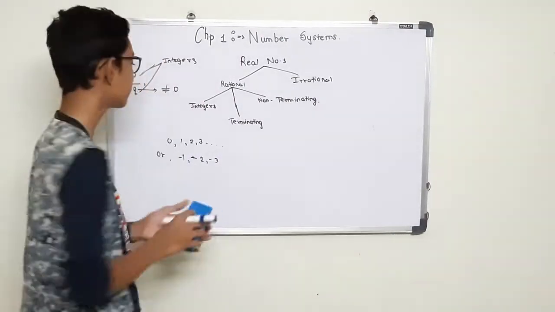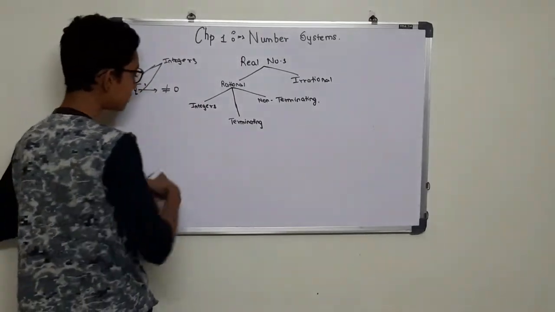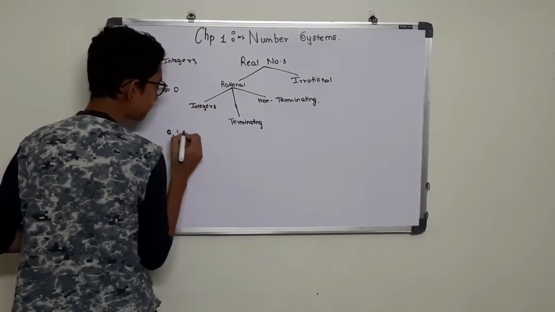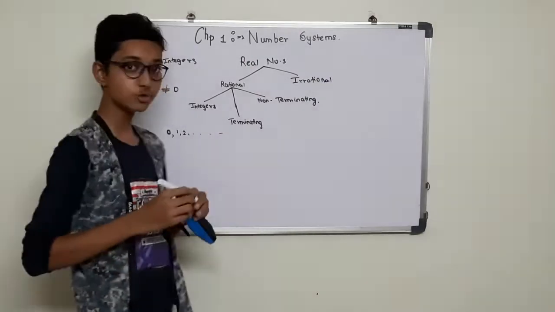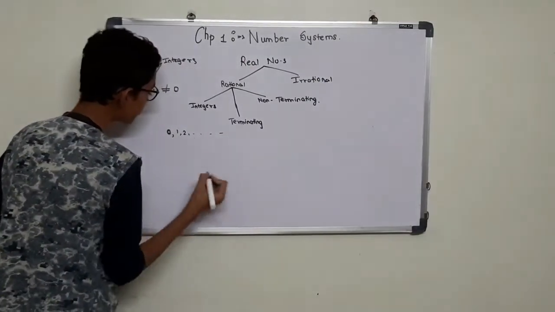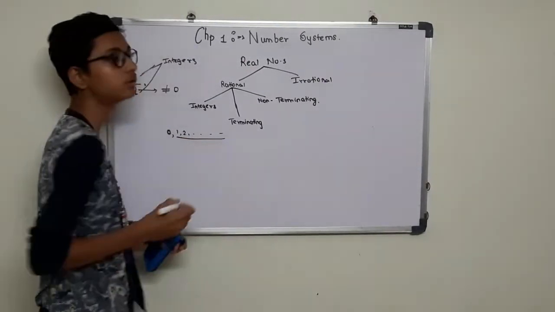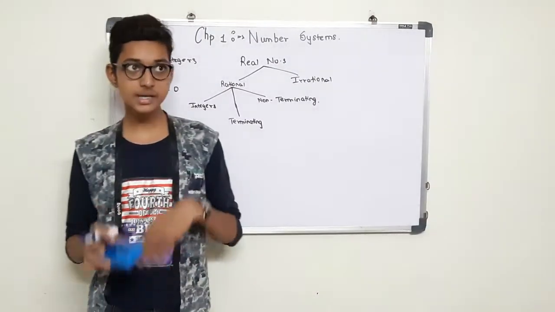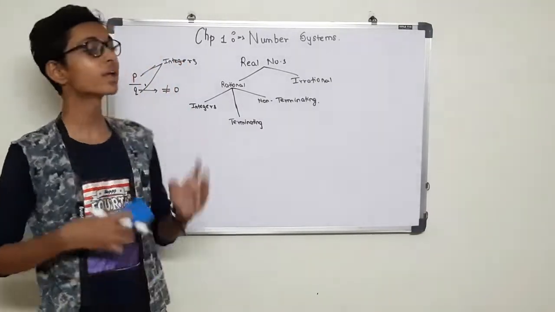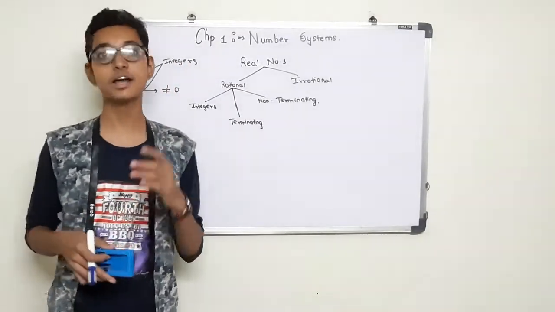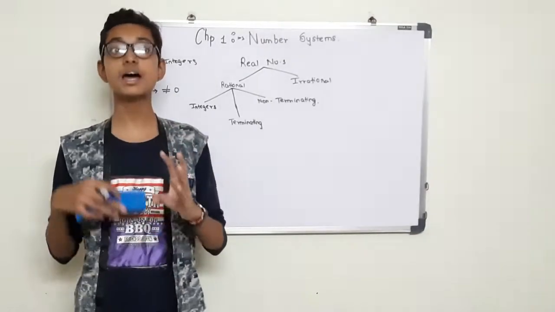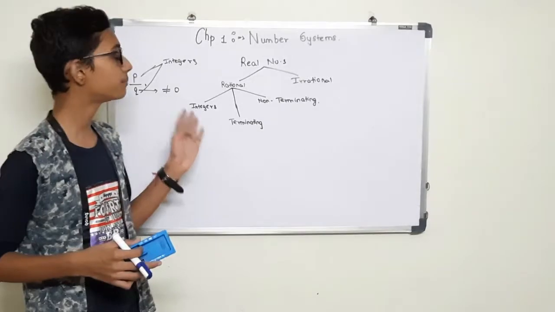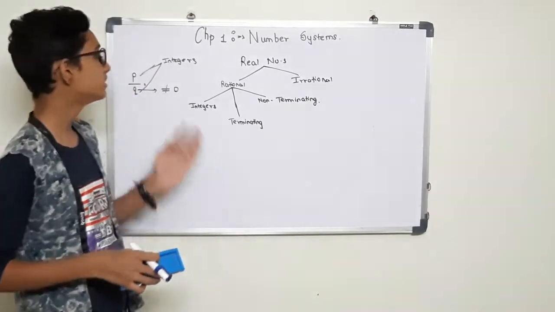Now what are whole numbers? Whole numbers are the numbers which start from 0 and then go on, and the natural numbers are the numbers which start from 1 till infinity. So in simple words, whole numbers start from 0, natural numbers start from 1, and integers are the collection of whole numbers and negative of natural numbers.